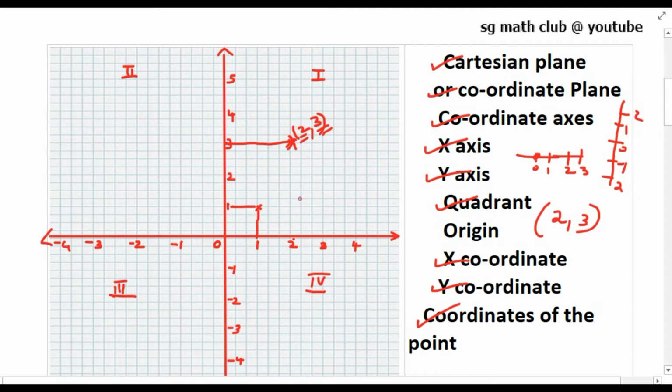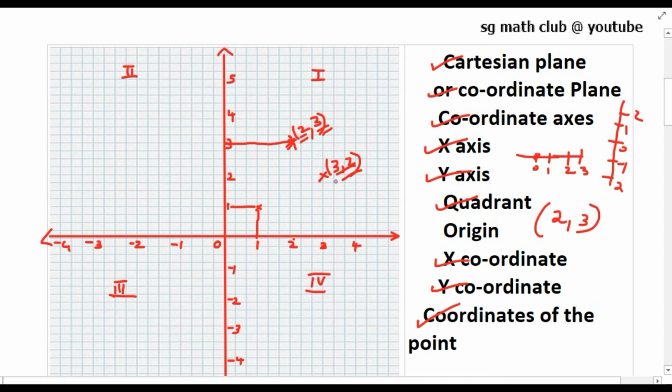So (2, 3) and (3, 2) both are not same. (2, 3) is here. Where will (3, 2) be coming? First you have to mark the x coordinate, then y coordinate. So you can see (3, 2). The distance of the point from y-axis first you have to mark, then from x-axis. So this is (3, 2). First your hand should move towards x-axis, mark 3, then towards y-axis. This is (3, 2).